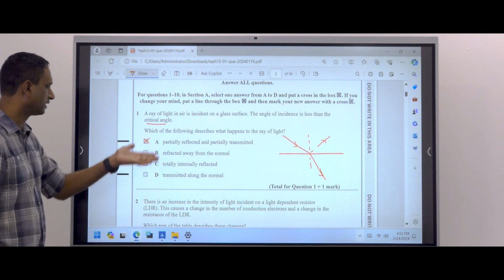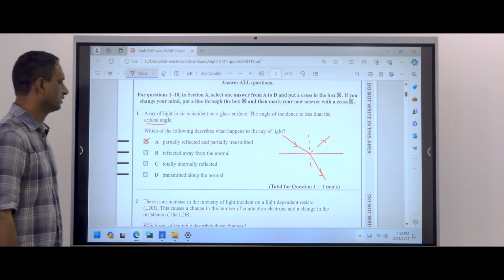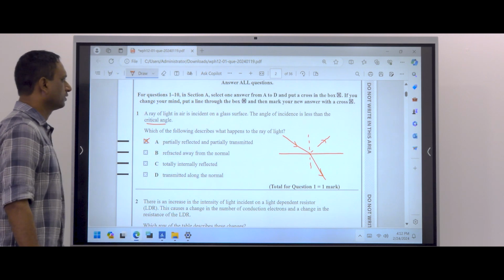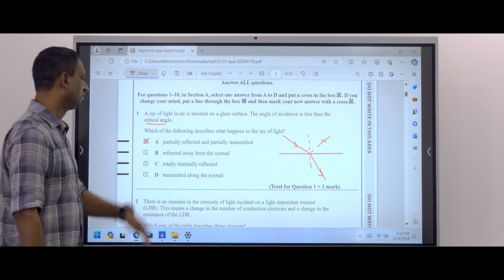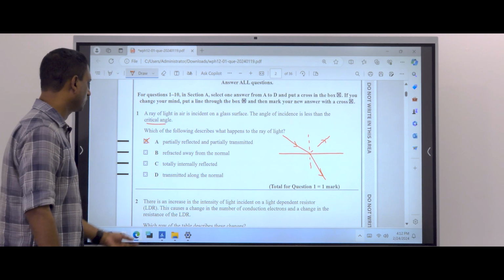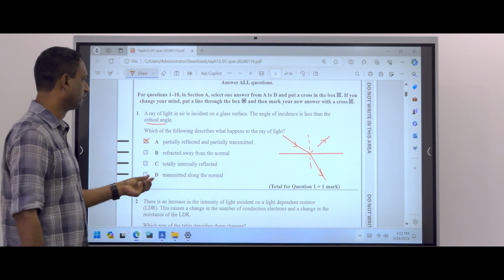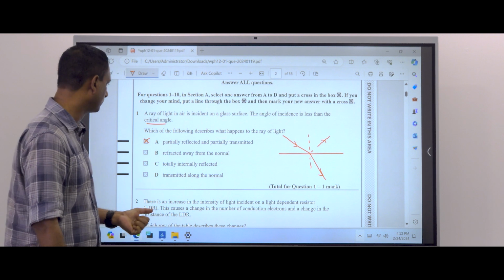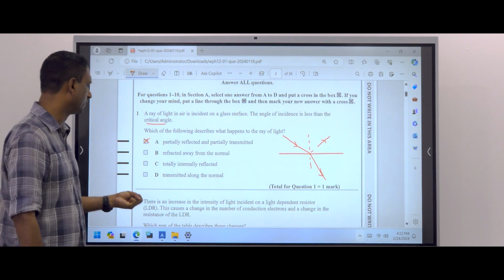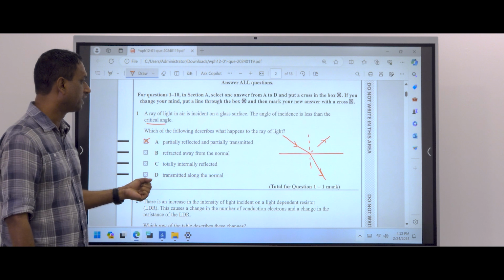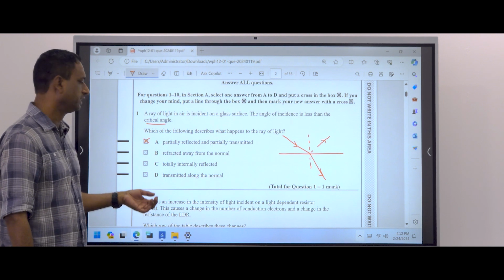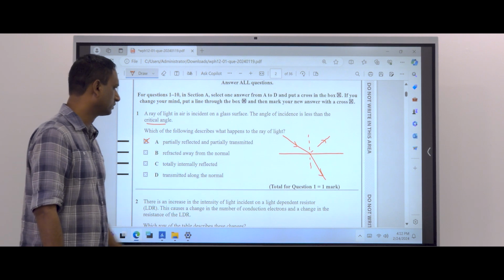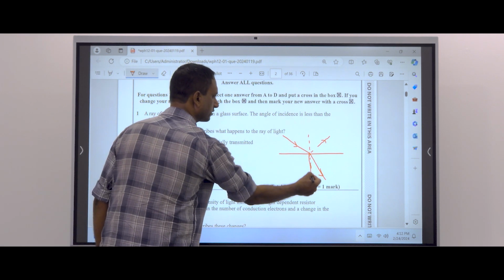The second answer, look at the second answer, refracted away from the normal. When it is traveling from air to glass, it does not refract away from the normal. Total internal reflection, no. It is not equal to, it is not greater than the critical angle. Even though it is greater than the critical angle, it won't happen. TIR will not happen because it is traveling from air to glass, less dense to dense. Transmitted along the normal. Along the normal means going like this. It is wrong.